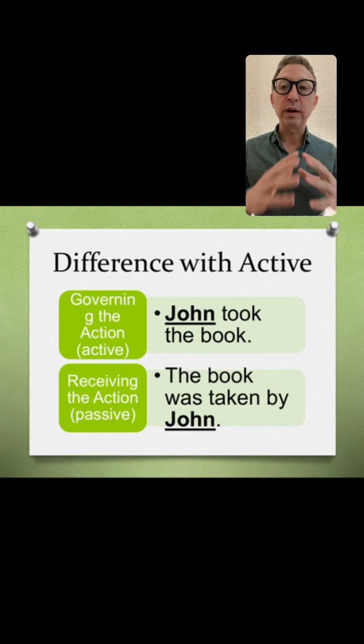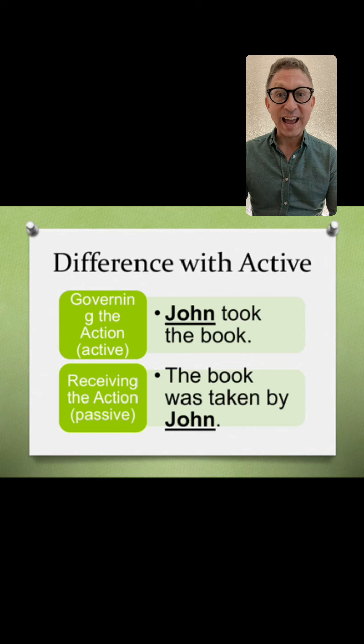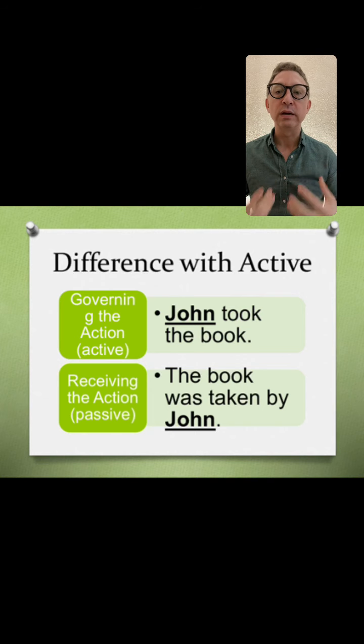So let's go into a little bit more detail on the active versus passive. The difference with active, if you look at the top, John, the verb, so John is governing the action. John is taking the book. So John is doing the action, therefore John took the book is active because John is taking it. He's the one governing the action. The action is to take. If you receive the action, that's when you convert it to passive. So we look at the book was taken by John. So we have the passive was taken.